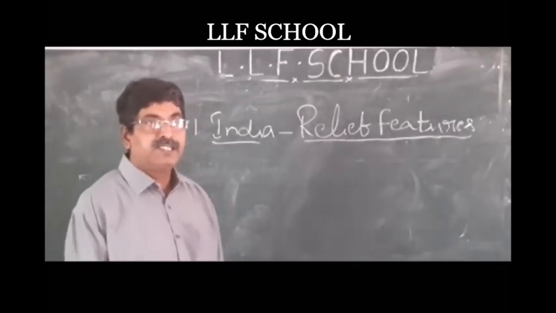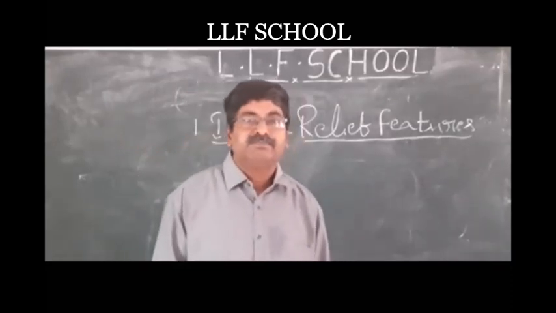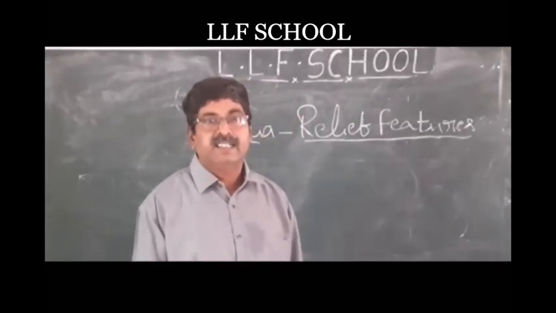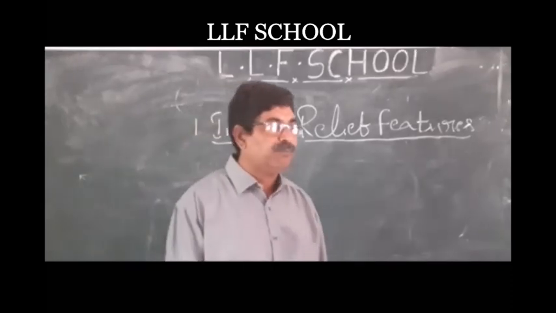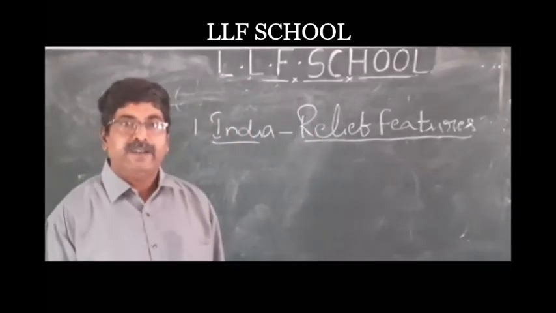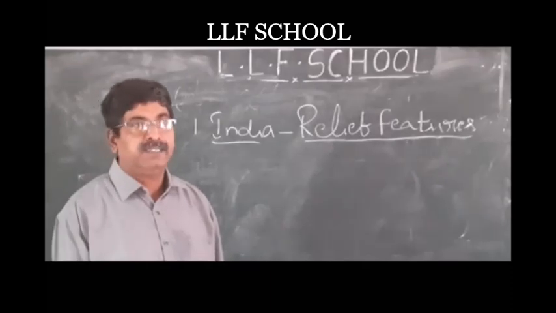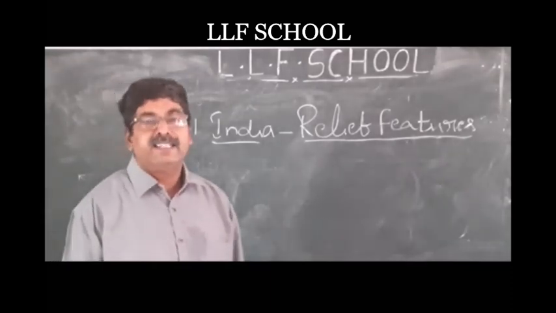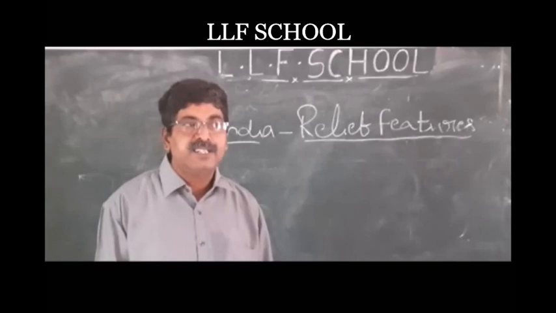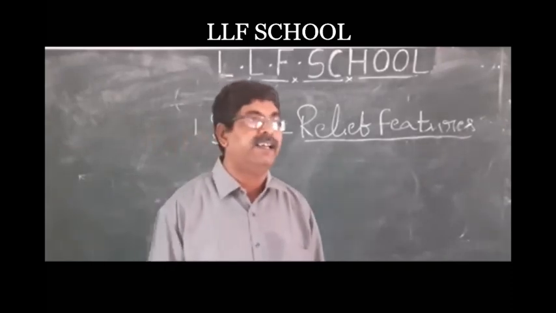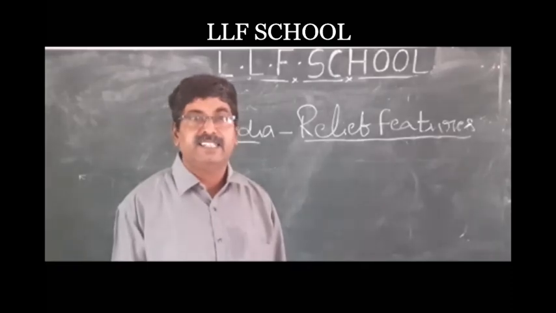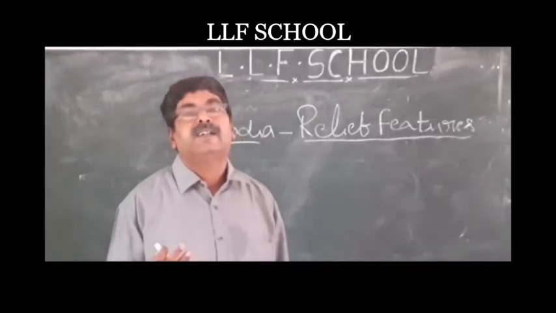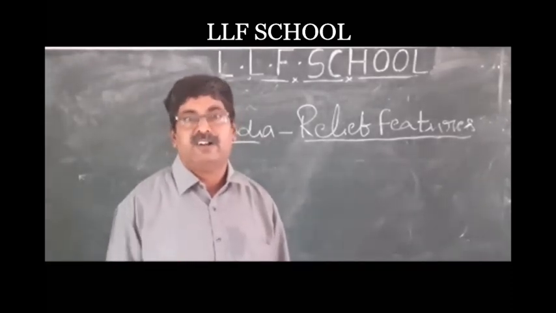For example, for a place to be called a continent, the first factor needed is largest area. India, we can compare with that. India is the seventh largest country with an area of 3.28 million square kilometers. So that is the first factor needed for a continent.